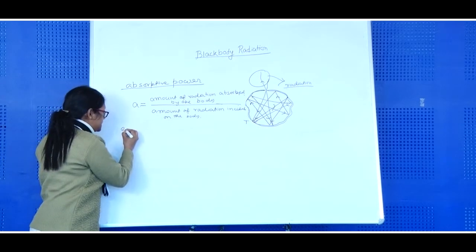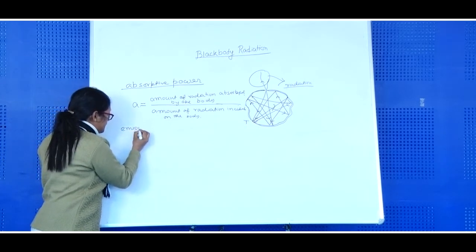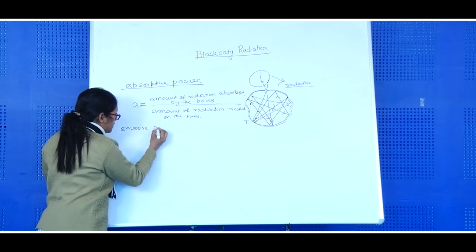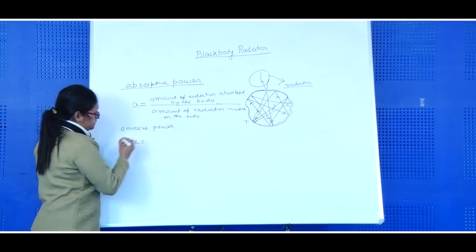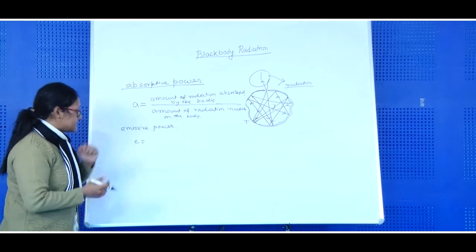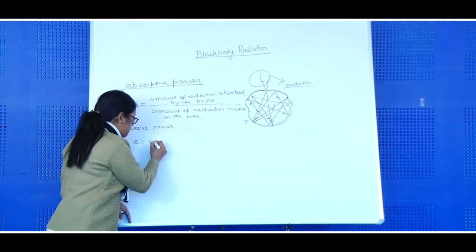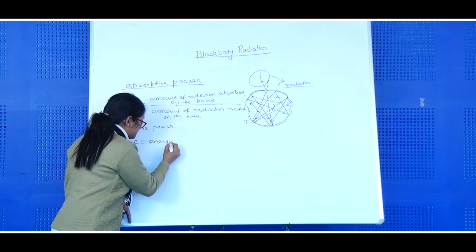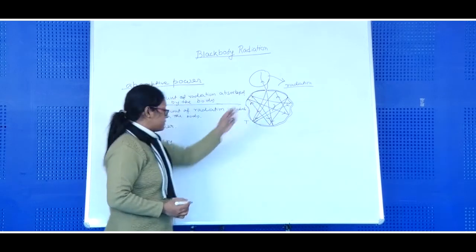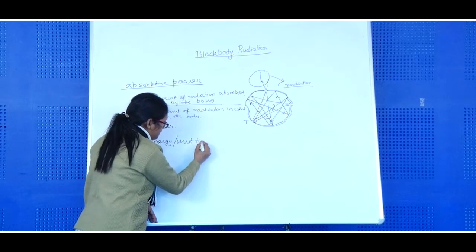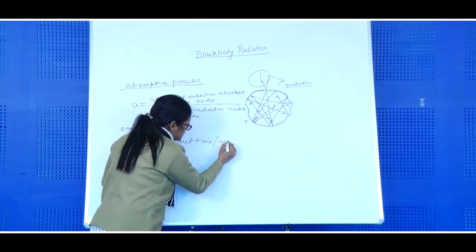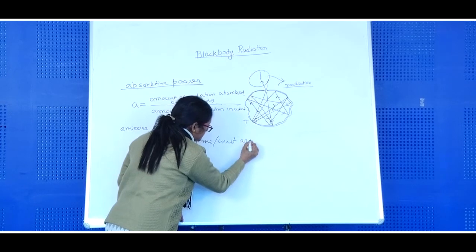Next, there is emissive power. It is denoted by E. What is emissive power? It is defined as the amount of energy emitted from the body per unit time per unit area.